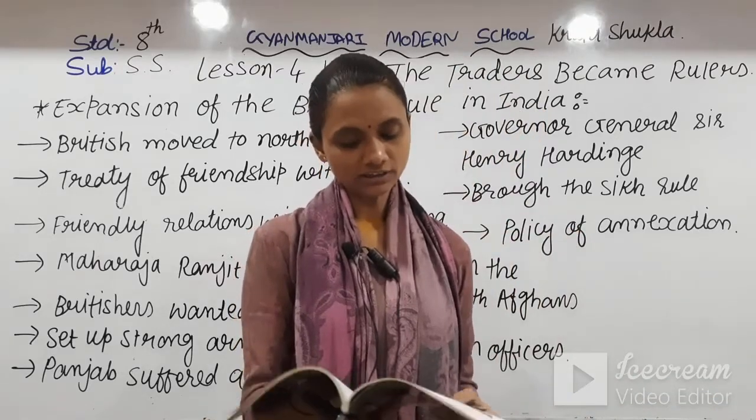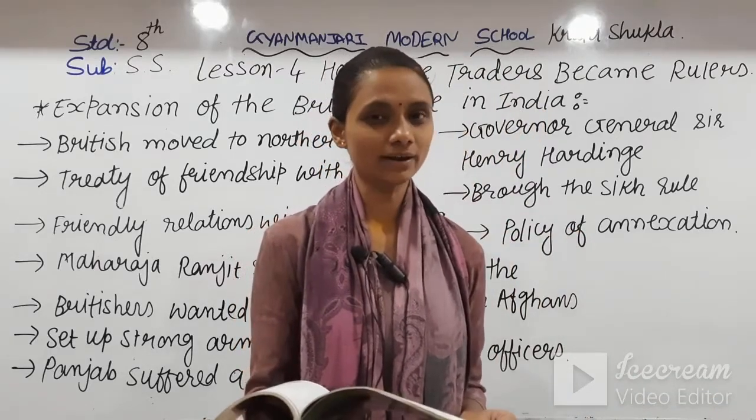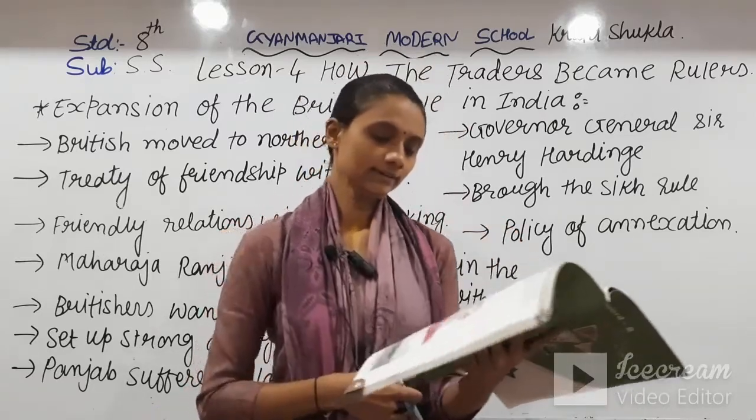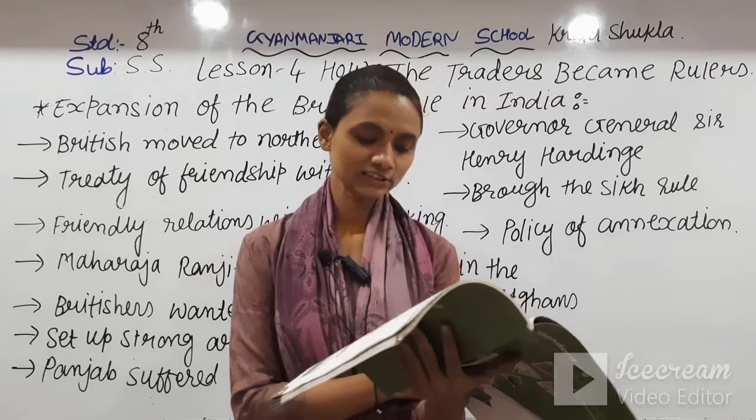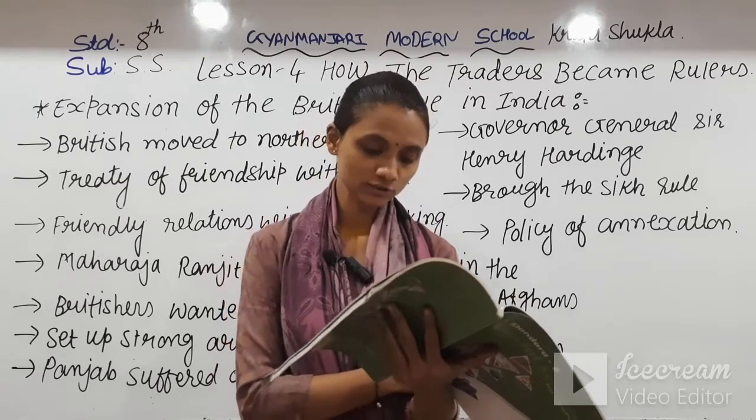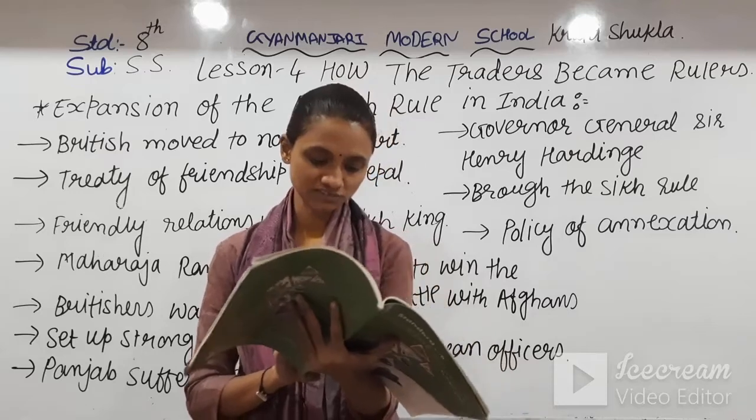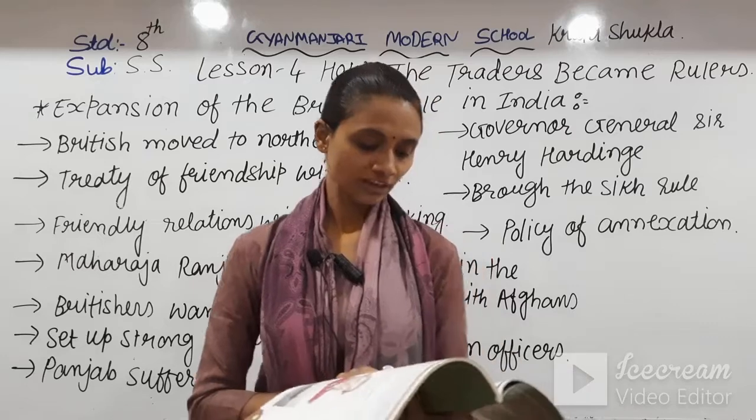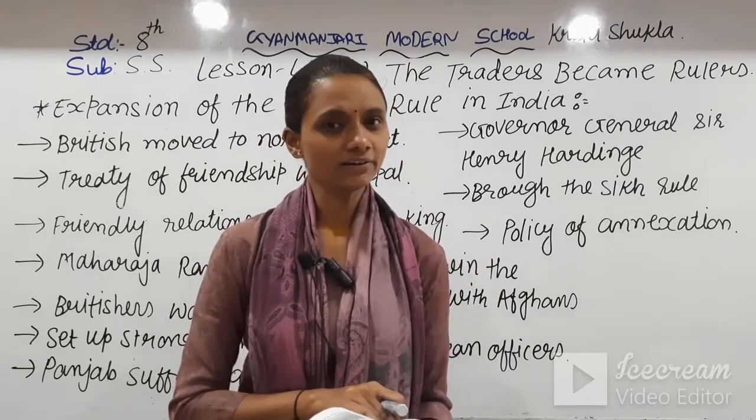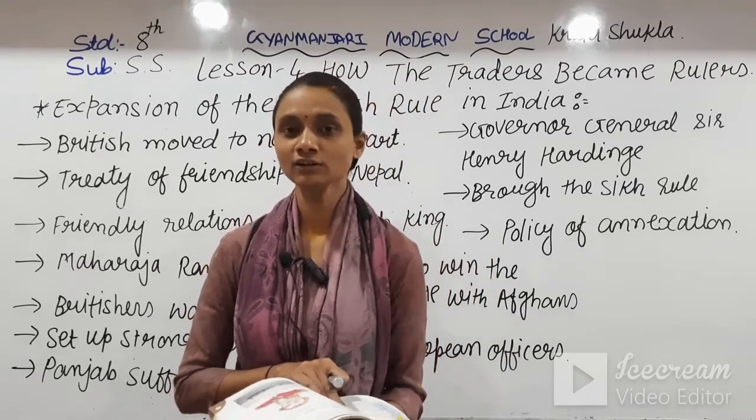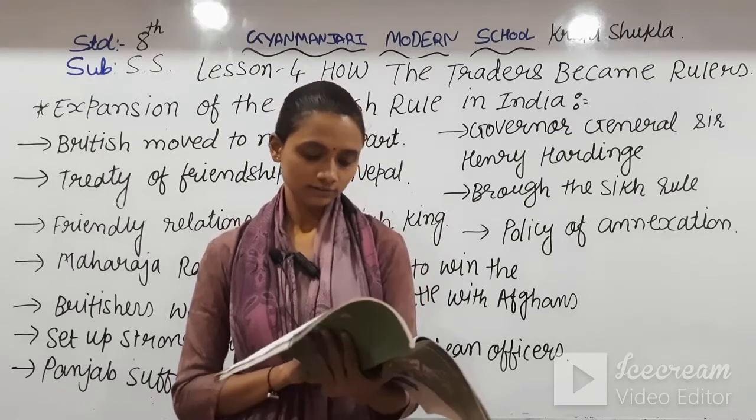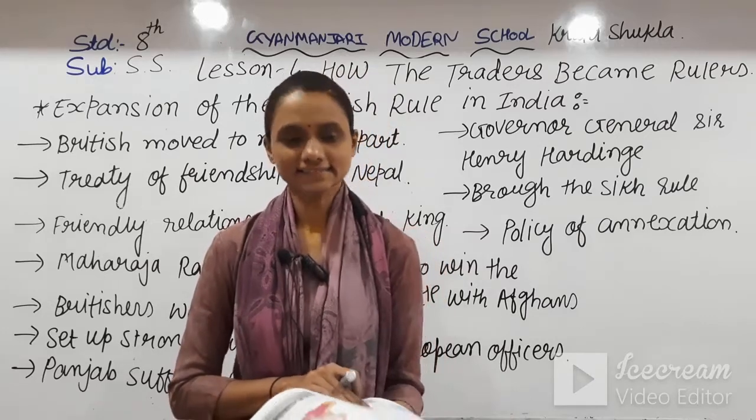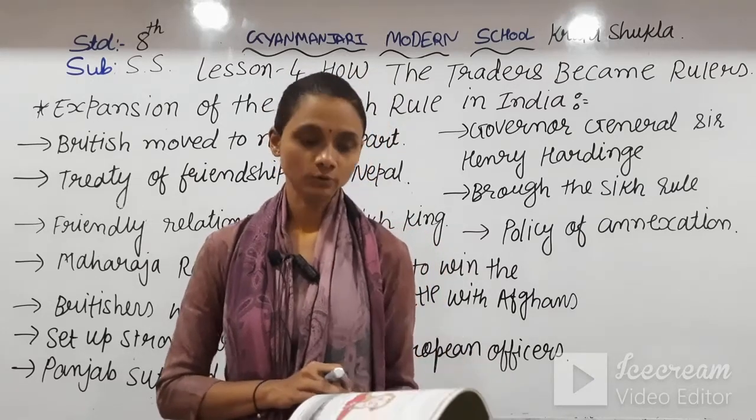After the expansion of British rule in India, how did the Britishers expand their rule all over India? Let me read. After finalizing the subsidiary alliance treaties with Mysore, the Nizam of Hyderabad and the Maratha chieftains, the British moved towards the northern part of India. Now the Nizam and the Marathas were under the control of the Britishers. After getting success there, the Britishers moved toward the northern part of India.